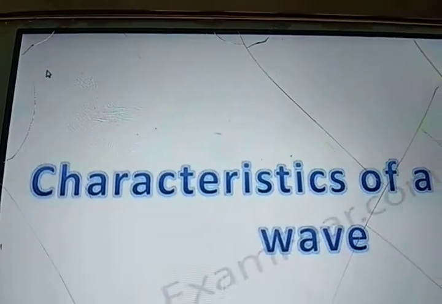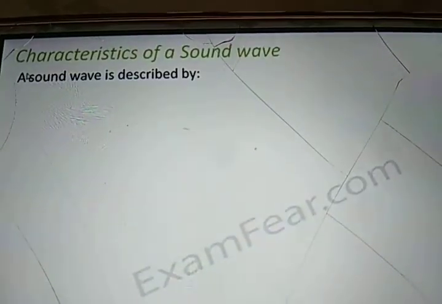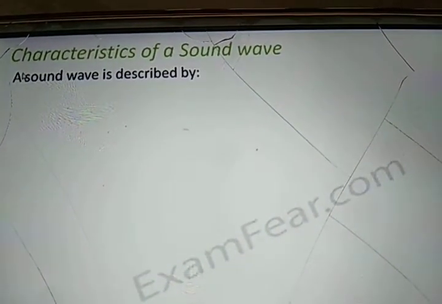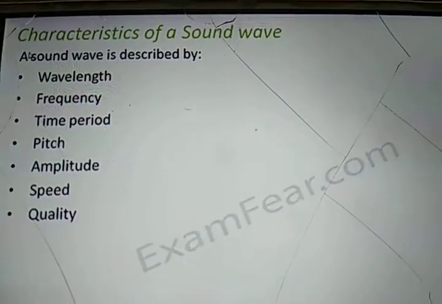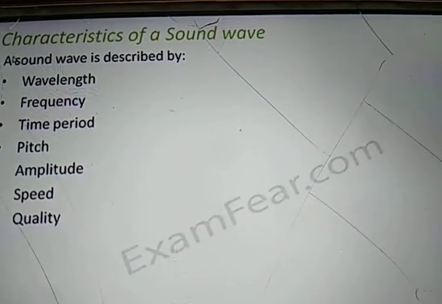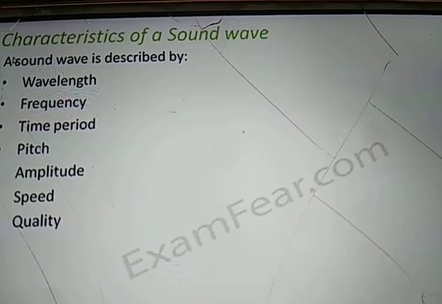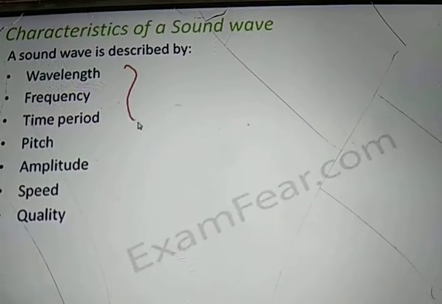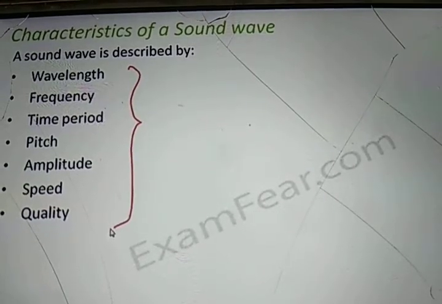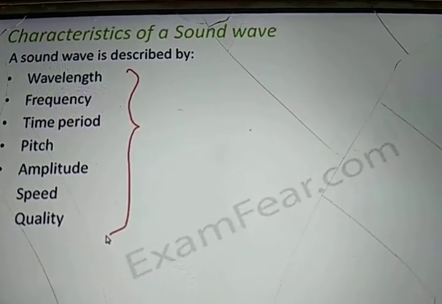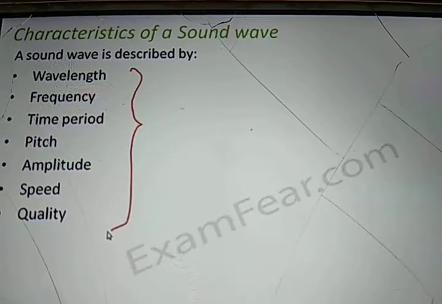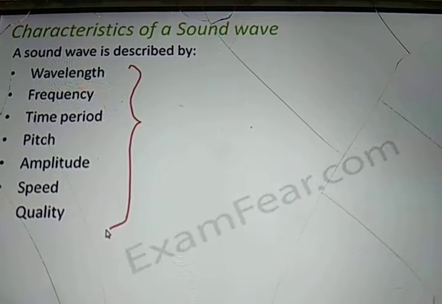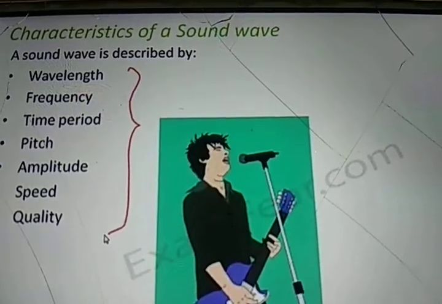Now, how do we distinguish one sound from another? What are the characteristics of a sound? A sound wave is described by these characteristics: wavelength, frequency, time period, pitch, amplitude, speed and quality. So if two sounds are different, it may be because of their wavelength differences, frequency and so on.